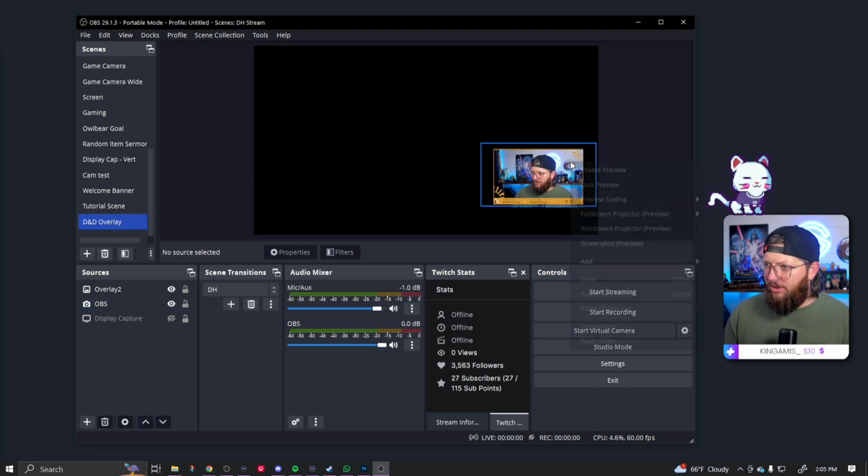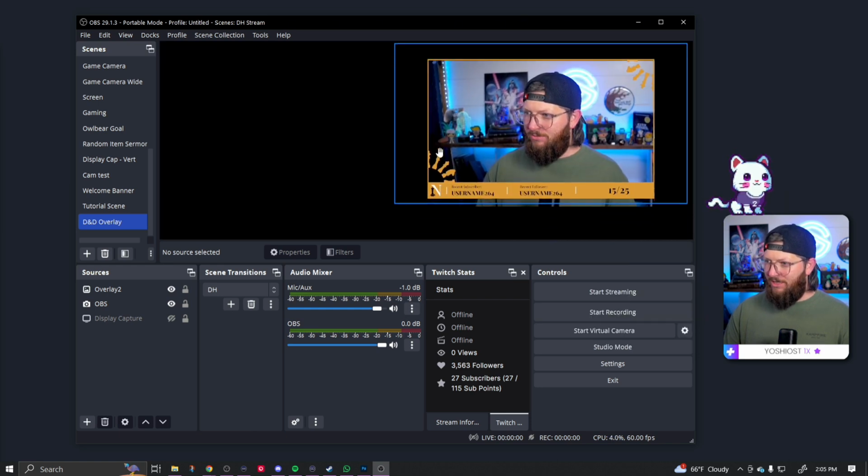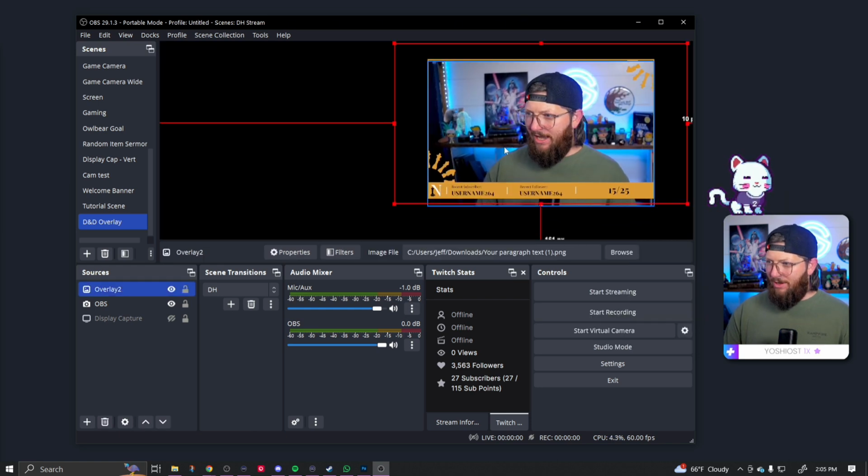So one thing that we're gonna do is right click and go to preview scaling, and we're gonna go canvas. And then we can actually zoom in. Little trick, not many people know this, but now we can zoom in and see everything up close.